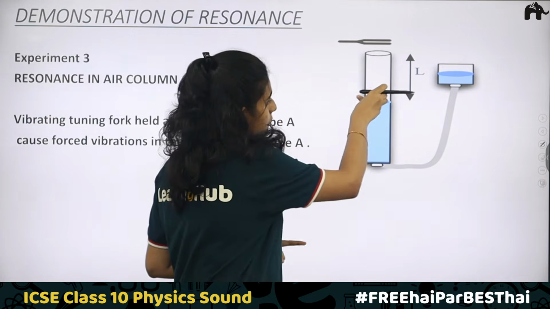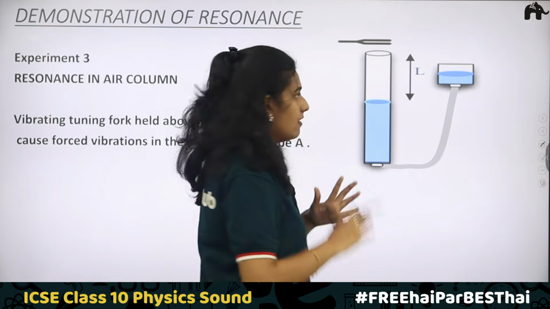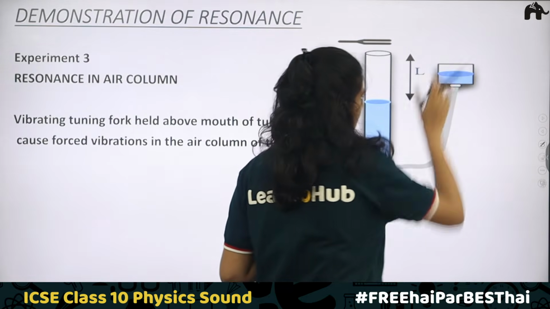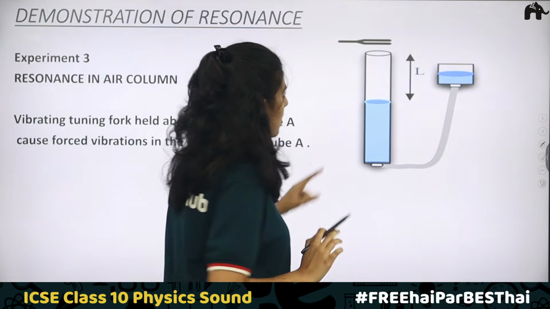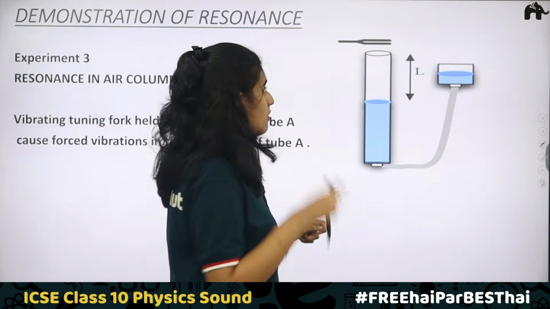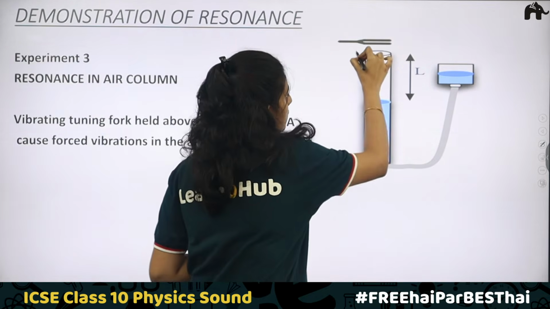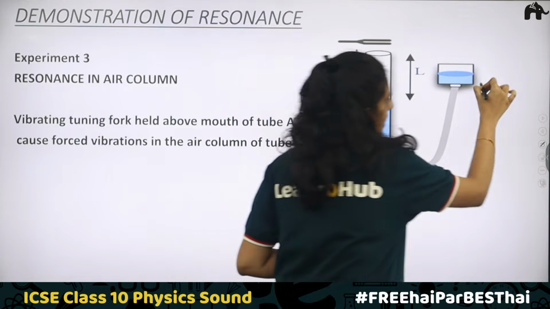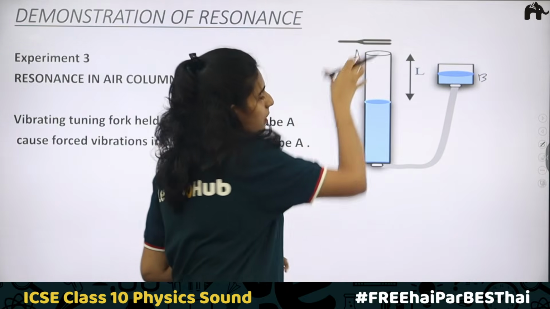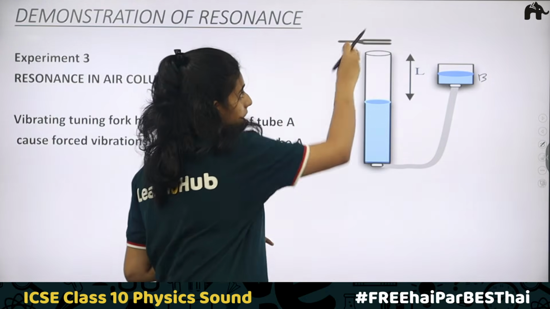Here it is being filled with water up to a certain level. There is air, here also water and air. Now what is done is, you are taking a vibrating tuning fork, and bringing it to the mouth of, we can call this A and this B, to the mouth of tube A.